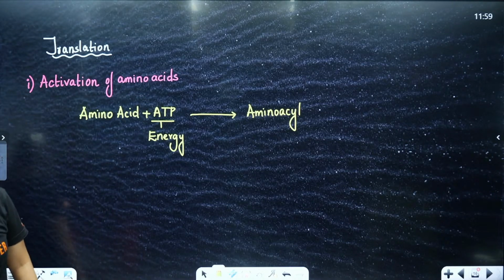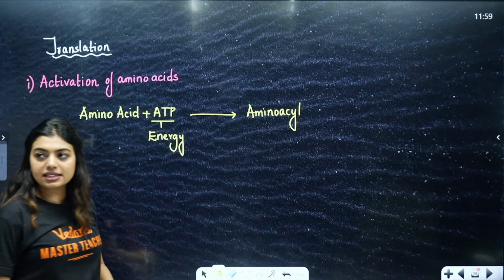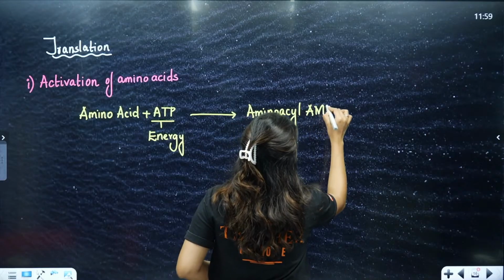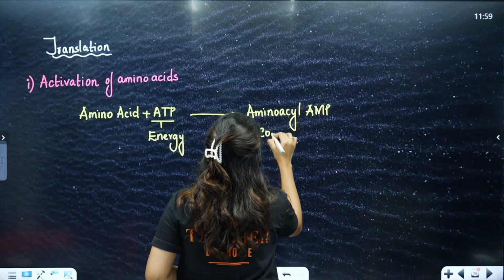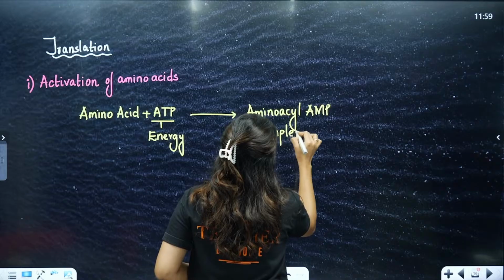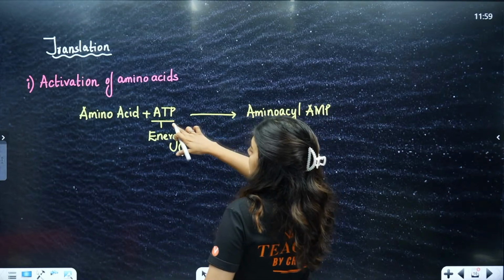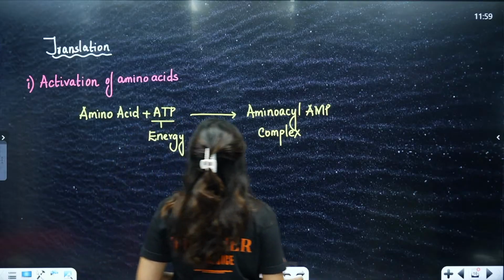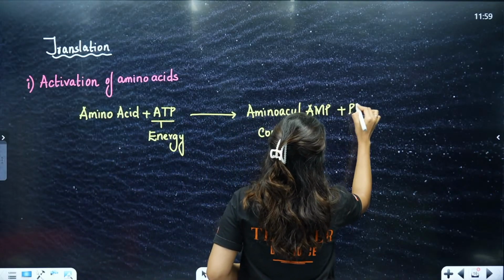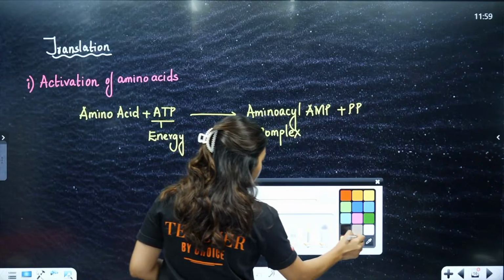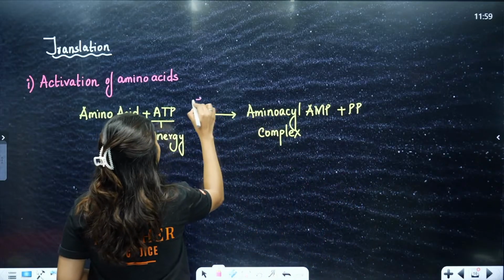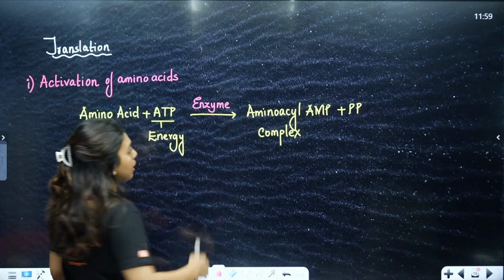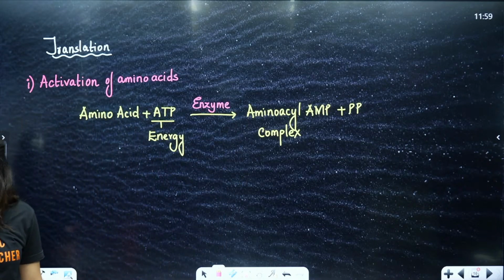You want to know the enzyme name? I can write the enzyme name. Otherwise, we will not write the enzyme name. Okay. So it's a complex formation here. Why AMP? Because we utilize this energy. Because here, one phosphate, it will come out, right? So that phosphate, we will write it here. Plus PP. So here we have amino acyl. Here we use an enzyme. Amino acyl synthetase you can use. Enzyme.